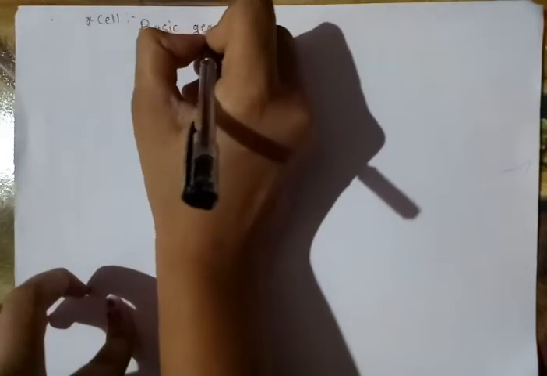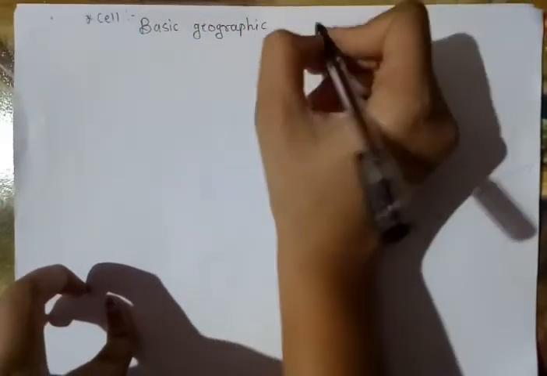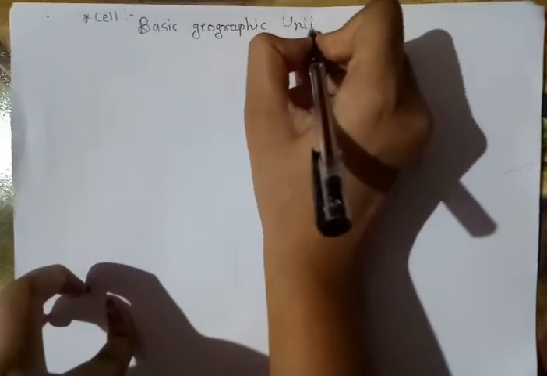First of all, we have to know about the cell. A cell is nothing but the basic geographic unit of the cellular communication system. The basic geographic unit of cellular communication is called a cell.